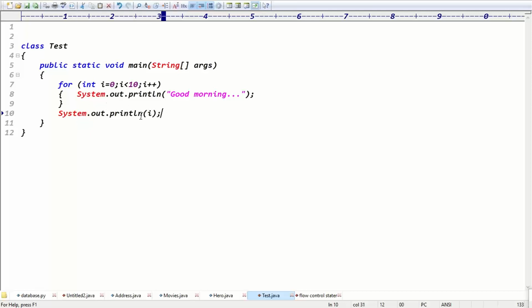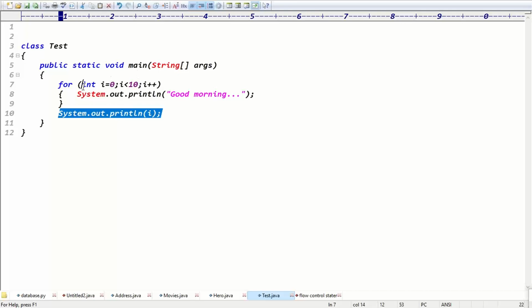Tell me, at the last line, what's the I value now? I value will be 9 or 10? Oh, sorry, it will be 10. Exactly, guys. But it generates an error message, right?